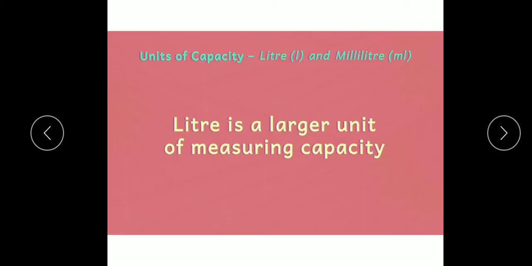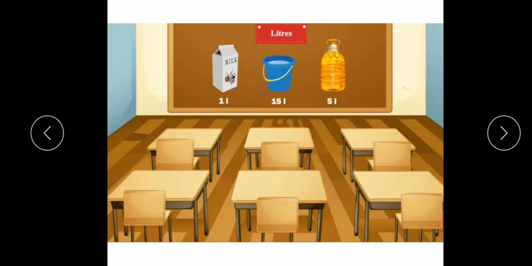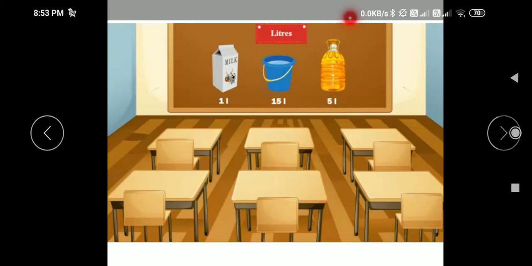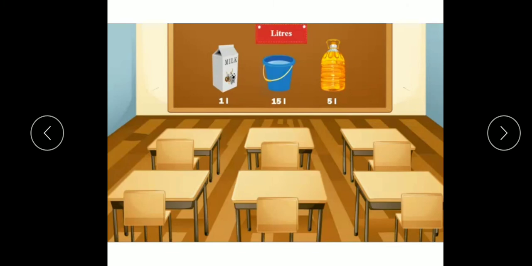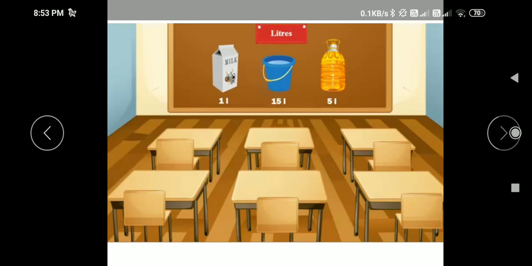And liter is a larger unit of measuring capacity. Liter is used to measure larger quantities. Like see, this is a milk packet of 1 liter. This is a bucket which contains water and its capacity is 15 liters. And a large can of oil which contains 5 liters of oil. So these are the larger ones, and we measure them in liters.